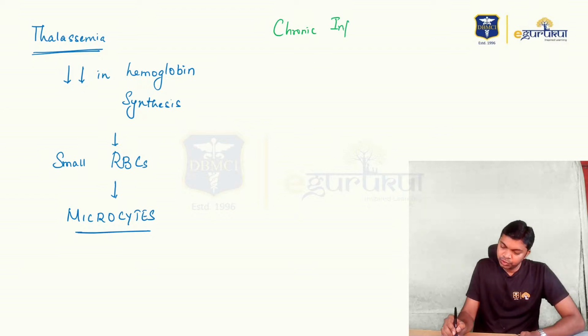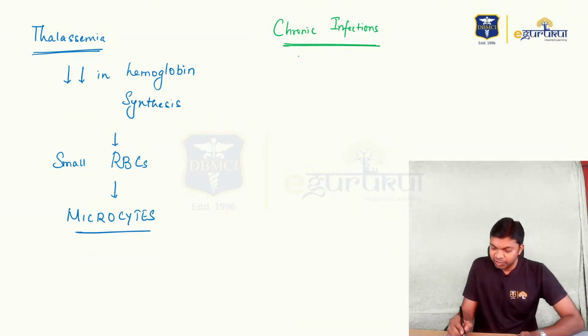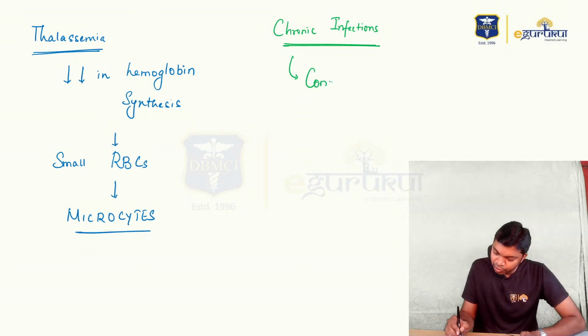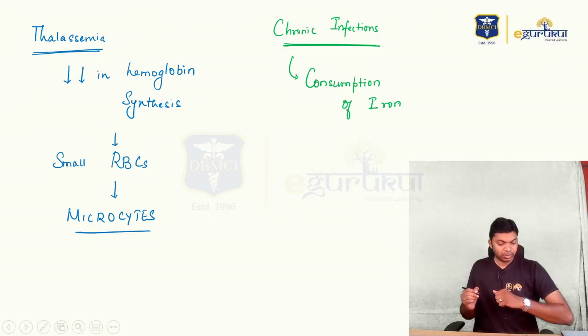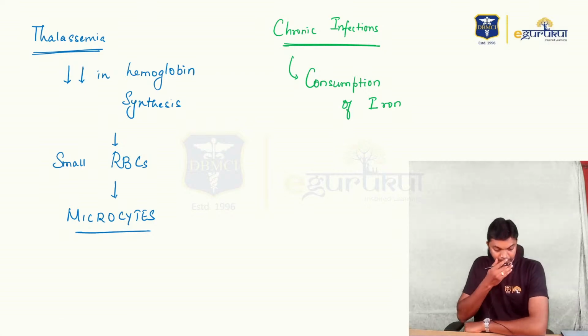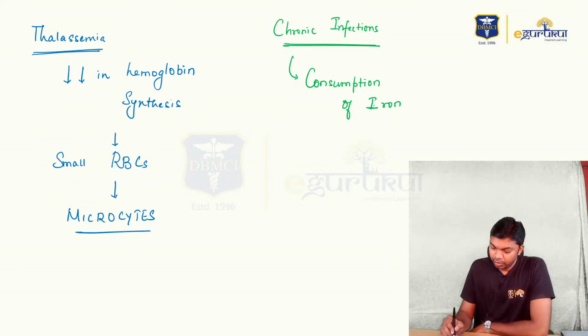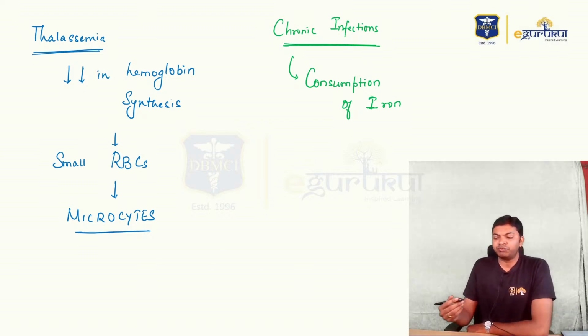When it comes to anemia of chronic infection, it's a very interesting condition. In chronic infections, people, we do have consumption of iron. Now, body iron stores will be depleted.